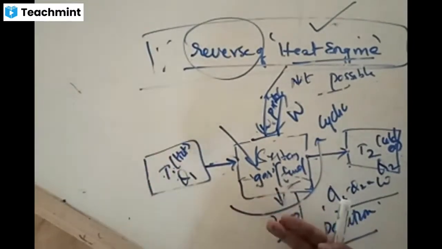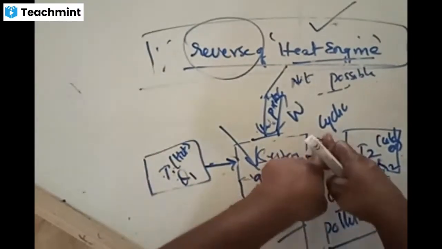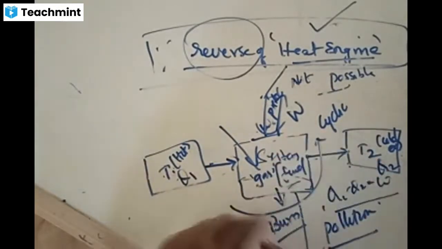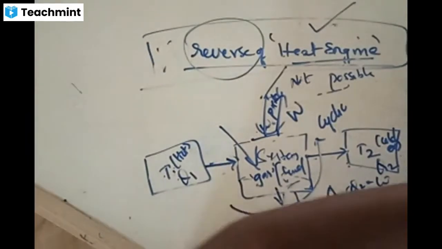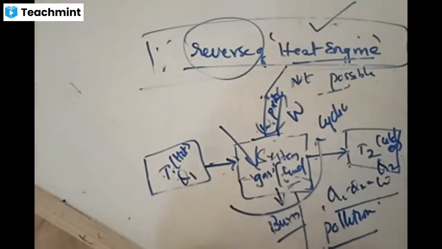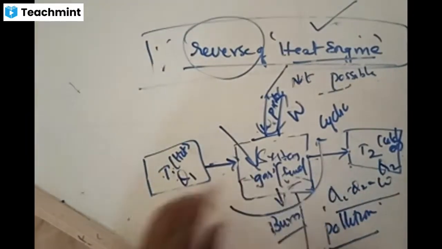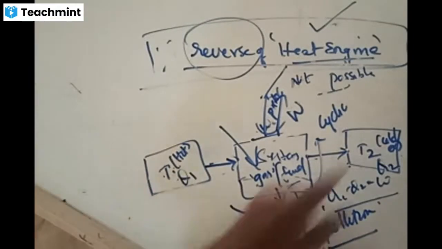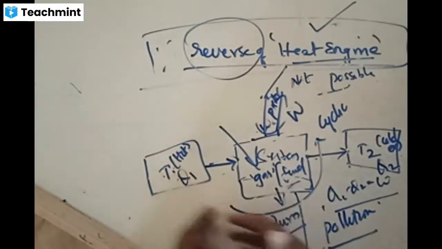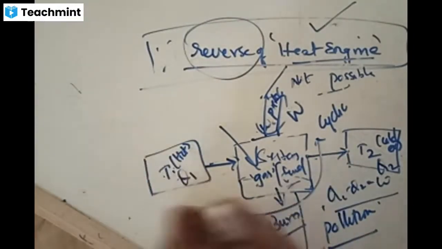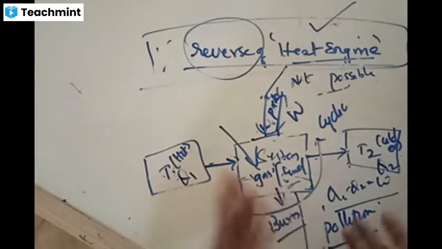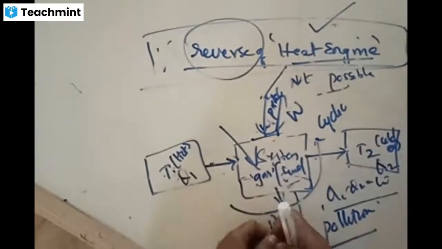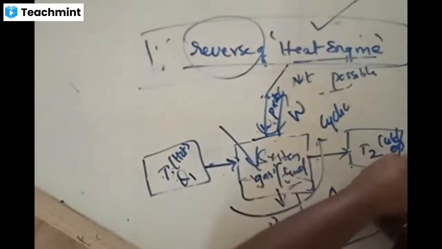If your bikes are not undergoing a cyclic process, what will happen? They will be used only one time. The moment you start, the moment you go, and when you stop, the next time it won't work. That is doing work in a non-cyclic manner. In a cyclic manner, during the first half cycle, it extracts an amount of heat from the body of higher temperature, and during the second half cycle, it gives.